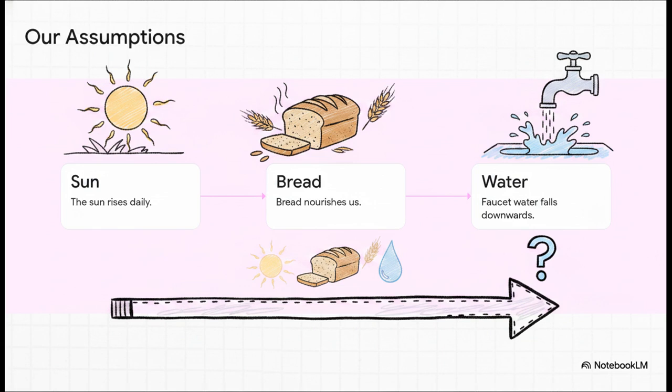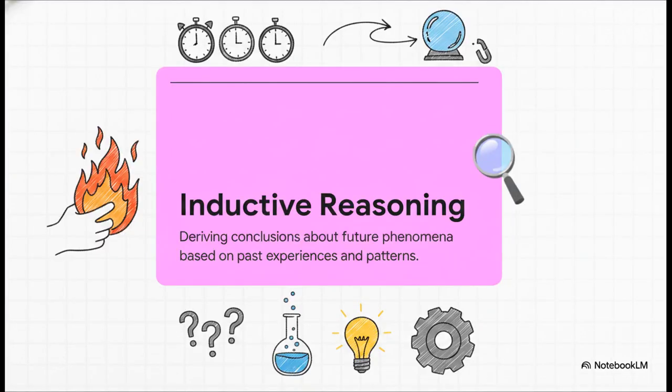Think about it. We expect the sun to rise every single morning. When we eat a piece of bread, we just assume it's going to nourish us, not poison us. When you turn on your kitchen faucet, you fully expect the water to fall downwards into the sink, right? Not shoot upwards into the sky. And why? Simply because that is what's happened in the past. We spot a pattern, and our brains instantly project that pattern forward. This incredibly natural, automatic process of projecting the past into the future is called inductive reasoning.